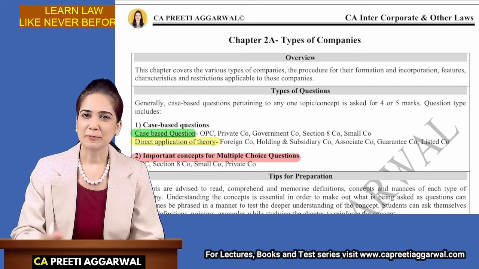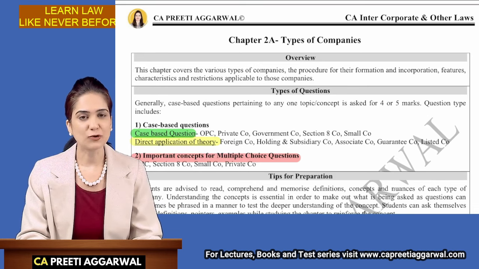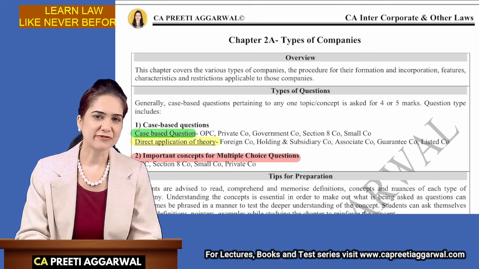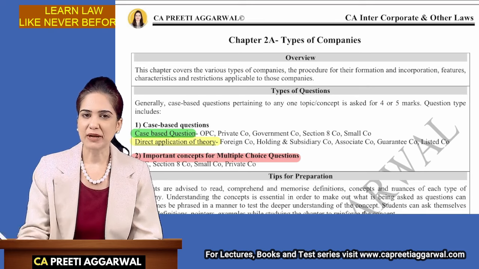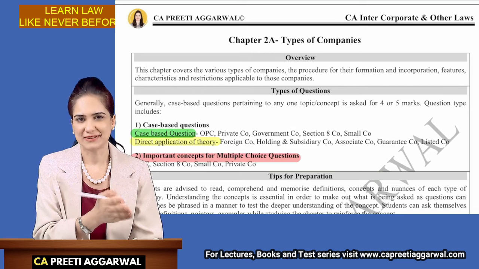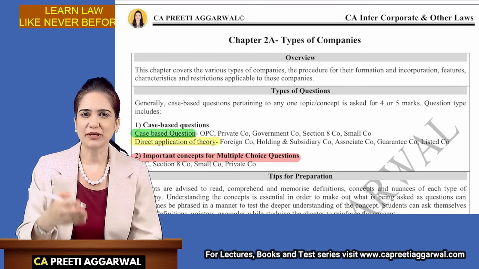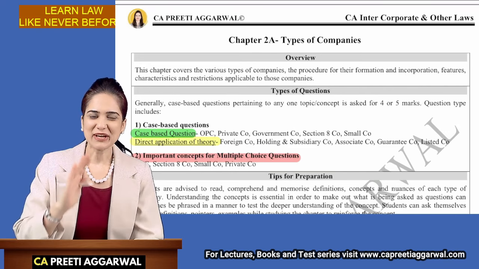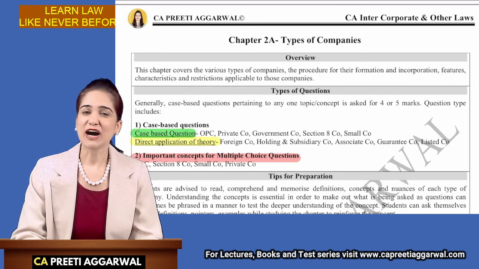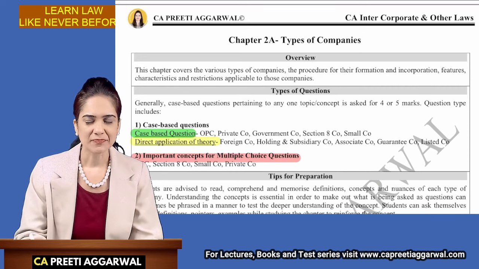Students, in my previous video, I had discussed the weightage of these chapters. I hope you made a note of it. In today's session, we are going to start our discussion of types of companies. Now, there is one chapter, preliminary, which I have not covered on purpose. We are first going to revise what was already done in foundation. So let us go through the chapters, types of companies, incorporation, MOA, so that we are in the gear of studying. And after we finish that, I will start with preliminary chapter and then we will go in a sequence.